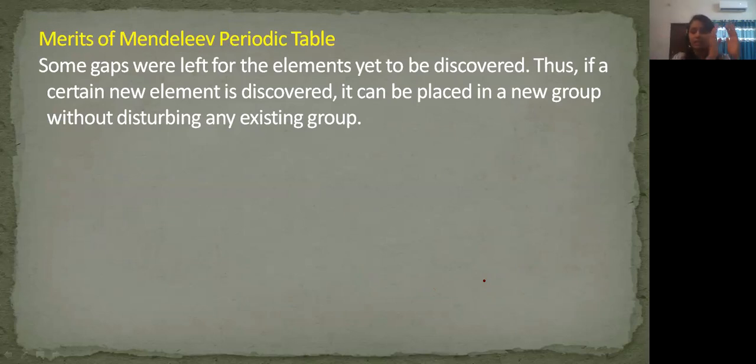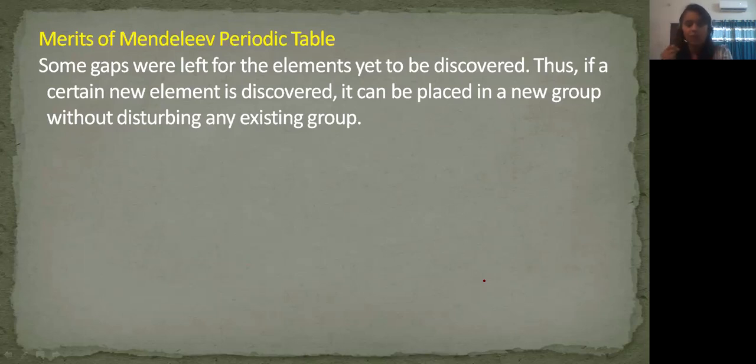So he placed some vacant spaces in his table. Thus, if a certain new element is discovered, it can be placed in a new group without disturbing any existing group. I'll show you both the tables, Mendeleev's periodic table as well as the modified Mendeleev's periodic table.